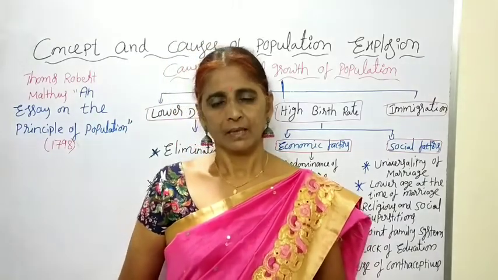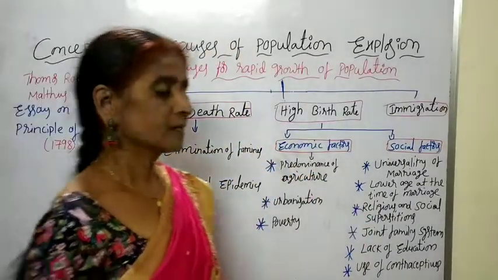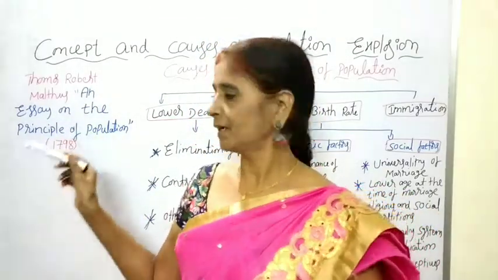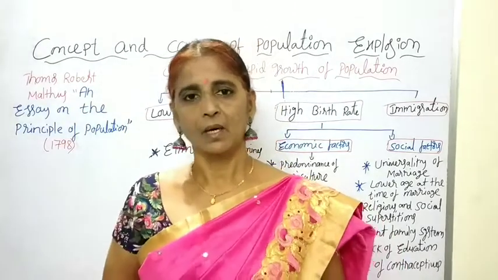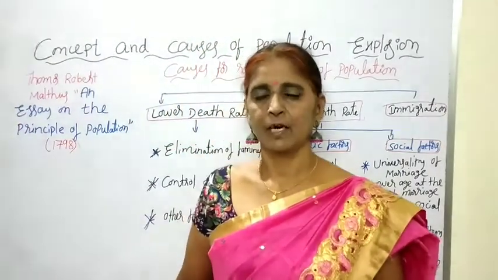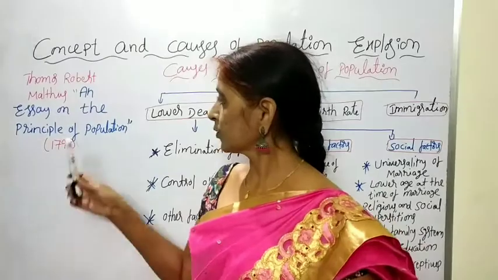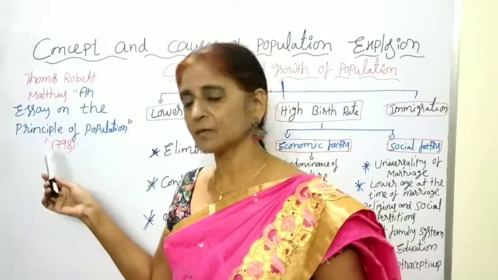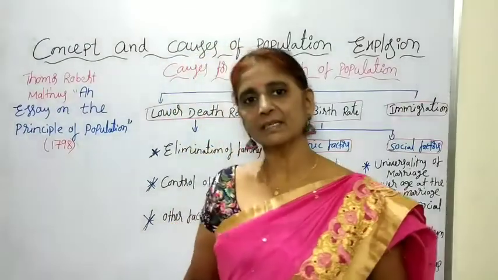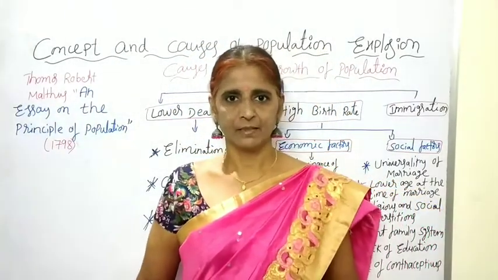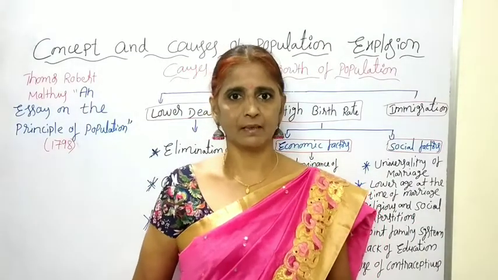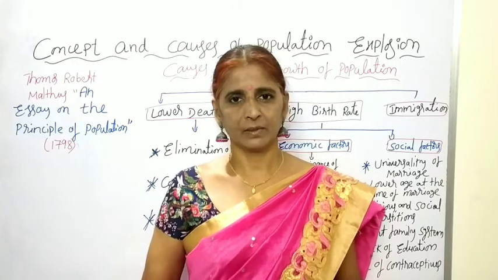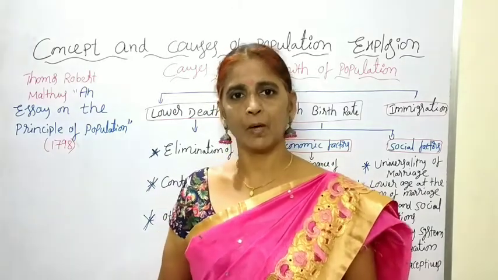First, Thomas Robert Malthus. He is the first economist who stated the principle on population. He wrote a book, An Essay on the Principle of Population, which was published in the year 1798. In this book, he explained the relation between the growth rate of food grains and the growth rate of the population.